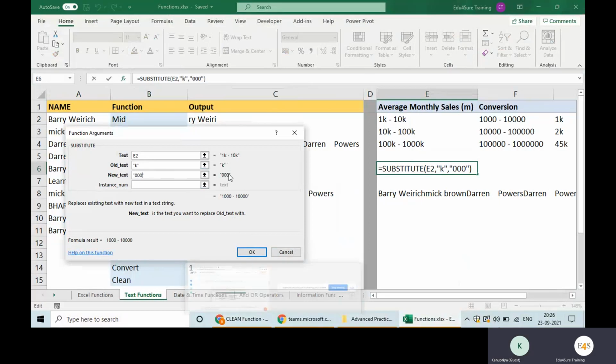Now check here, it is taking it as 000. These are not inverted commas, they are double quotes. Now it is considering it as 000. So basically, whenever we are adding double quotes, it is considering that value as a text value. And if I'm not adding double quotes anywhere, it is considering that value as a numerical value.